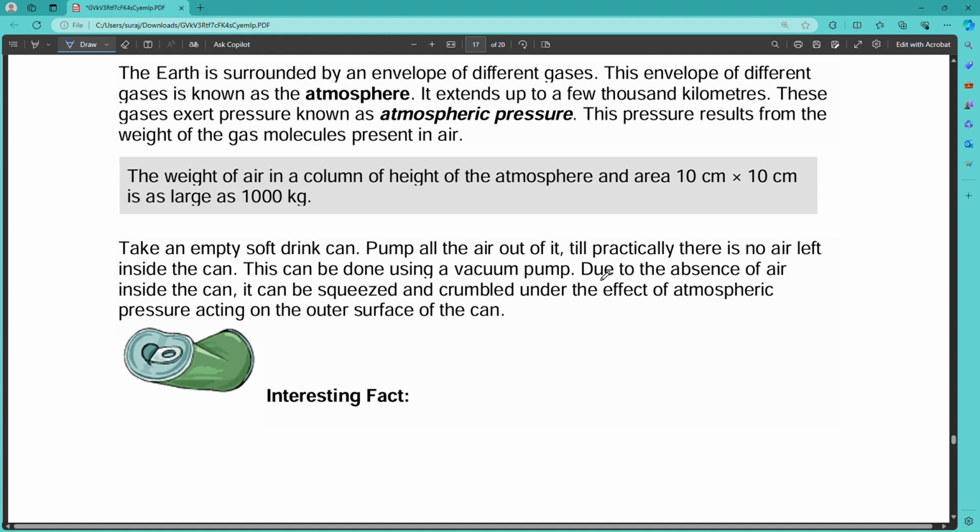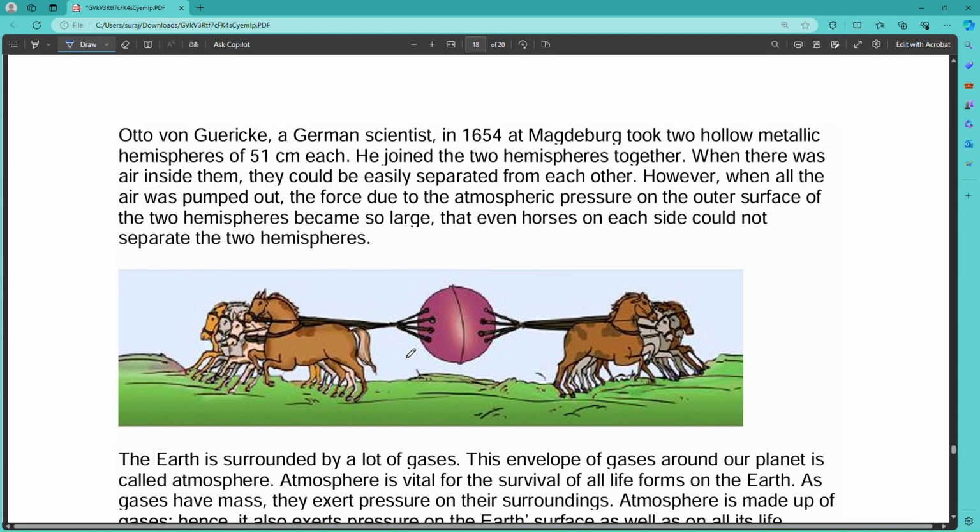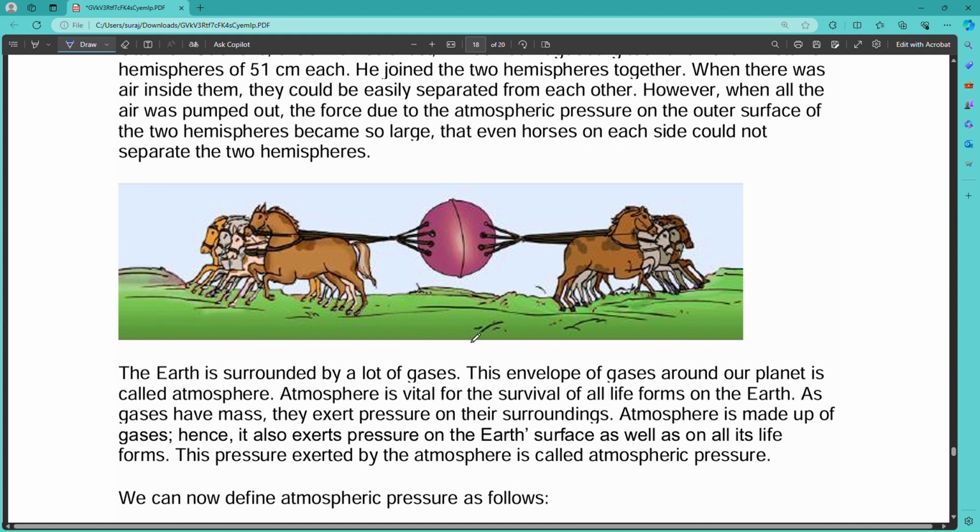Due to the absence of air inside the can, it gets squeezed and comes under the effect of atmospheric pressure acting on the outer surface of the can. This is the example. If you create a vacuum between two walls and the space between them is empty, so there is no atmospheric pressure inside it, you cannot separate them even using horses, because the atmospheric pressure is very large.